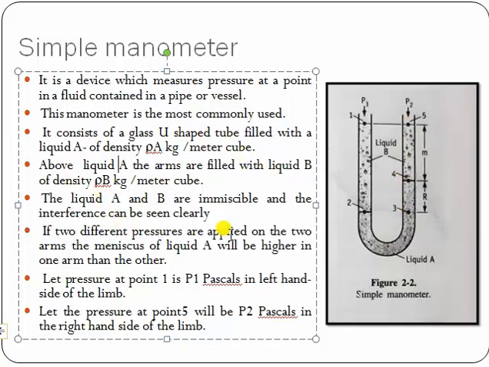If two different pressures are applied on the two arms, the meniscus of liquid A will be higher in one arm than the other. If you apply the pressure, you will note that the pressure from one end to the other end will be different. Let us assume the pressure at point 1 is P1 Pascal, on the left hand side of the tube, and the pressure at point 5 is P2 Pascal, on the right hand side of the limb. Now what will happen?